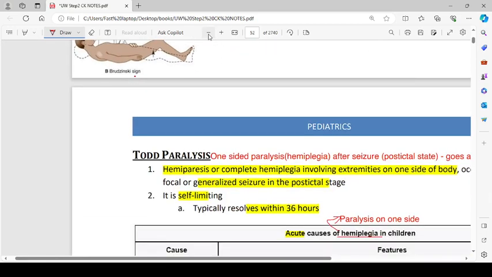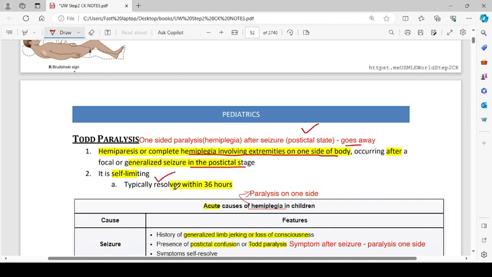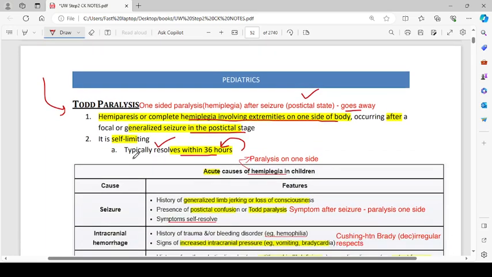Then we have Todd paralysis. What is Todd paralysis? One-sided paralysis, hemiplegia after seizure in the post-ictal state, and it goes away. Hemiparesis or complete hemiplegia involving the extremities on one side, occurring after a focal or generalized seizure in the post-ictal stage. It is self-limiting and typically resolves within 36 hours. So after a person has seizures, half of the body can become paralytic for about 36 hours, and that happens in the post-ictal state, and that is called Todd paralysis.